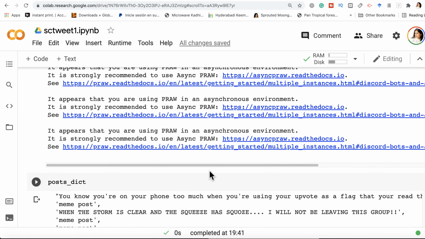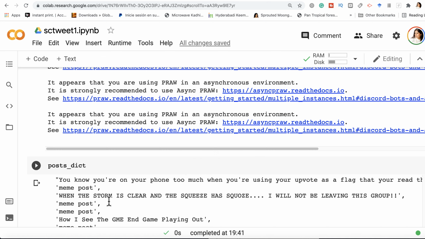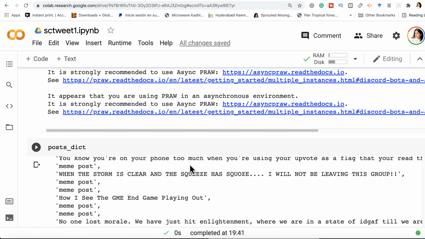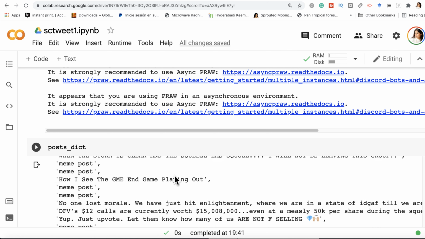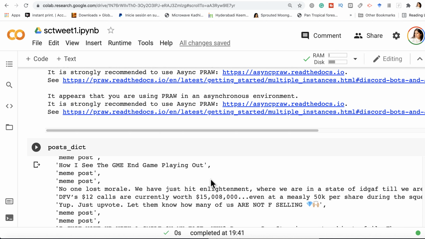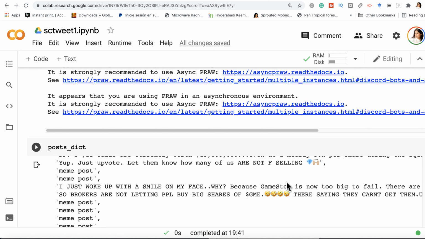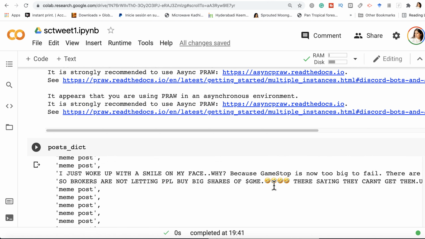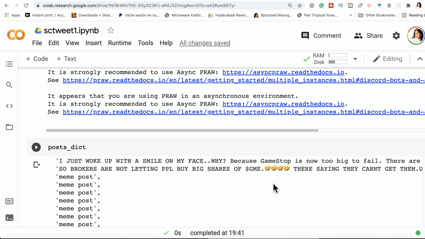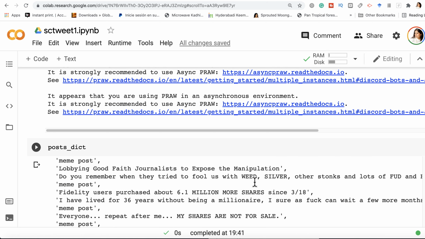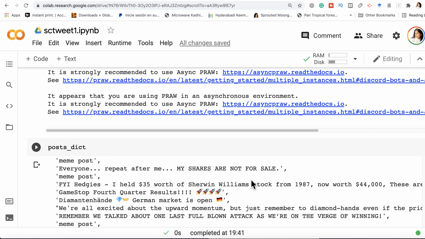And now this is my post dictionary, so I've actually been able to obtain this data. You're on your phone too much. How I see the GME end game playing out. No one lost morale. We've hit enlightenment. DBF $12 calls. Why? Because GameStop is now too big to fail. Stop buying options. So these are the posts on the GME Reddit. And yes, you can try some other subreddit also.